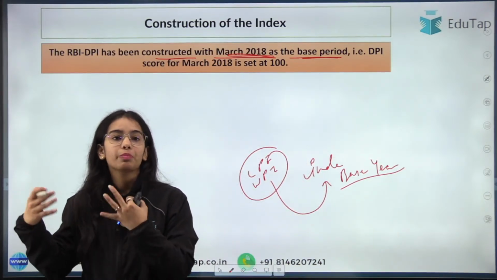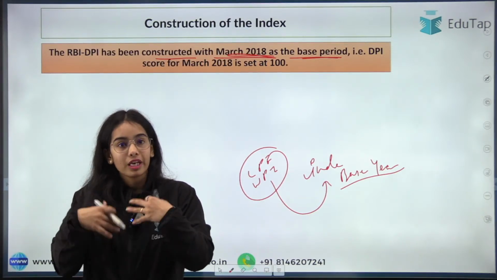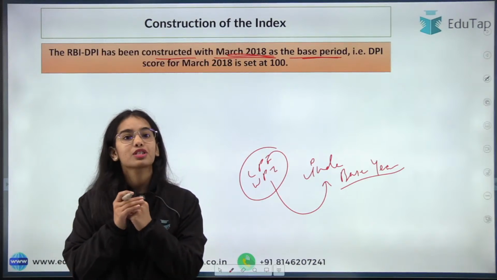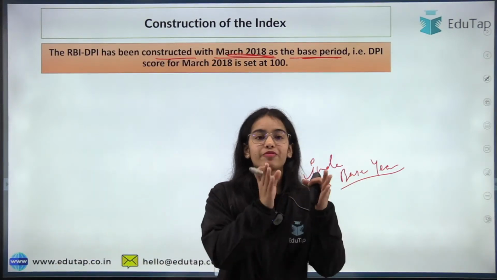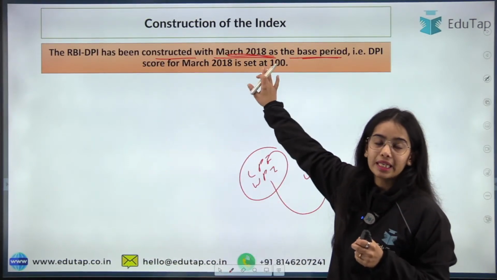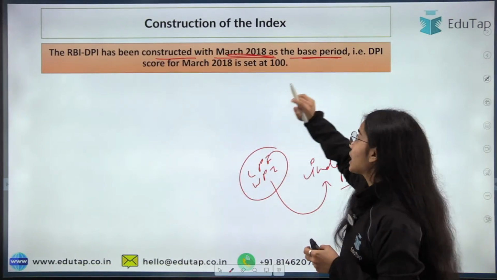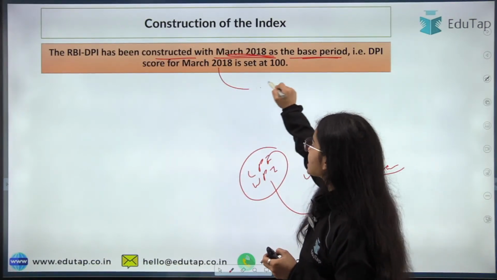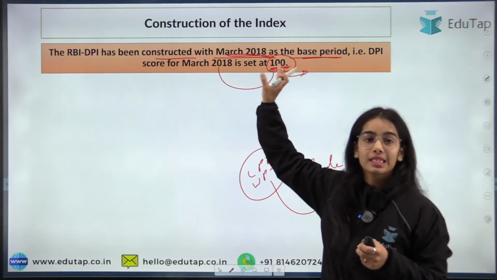Now there are more digital payments happening. So you have to compare whether the deepening penetration of digital payments is happening or not with some base year, some previous year. March 2018 is taken as the base year for the digital payment index, and its value is set at 100.